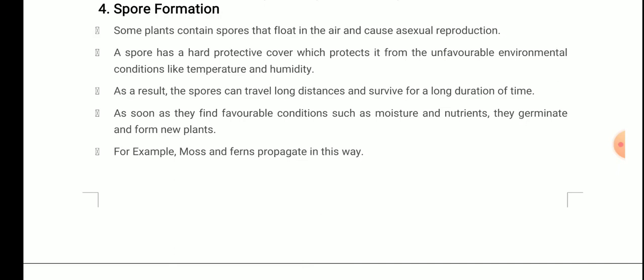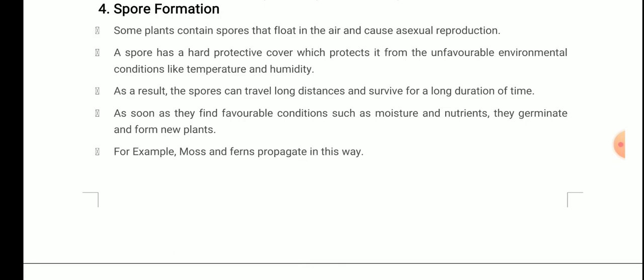Now, budding, fragmentation and spore formation are all asexual reproduction. You might have seen that all these three types of reproduction occur due to a single parent. There is no fusion of gametes, only a single parent is involved, and that single parent gives rise to the new organism, or the new daughter cells. The same you saw in budding, that from the main parent cell new buds arise. The same you saw in fragmentation, that a single parent fragmented into different pieces, and all the pieces give rise to new organisms. And similarly in spore formation, a single parent gives rise to spores.